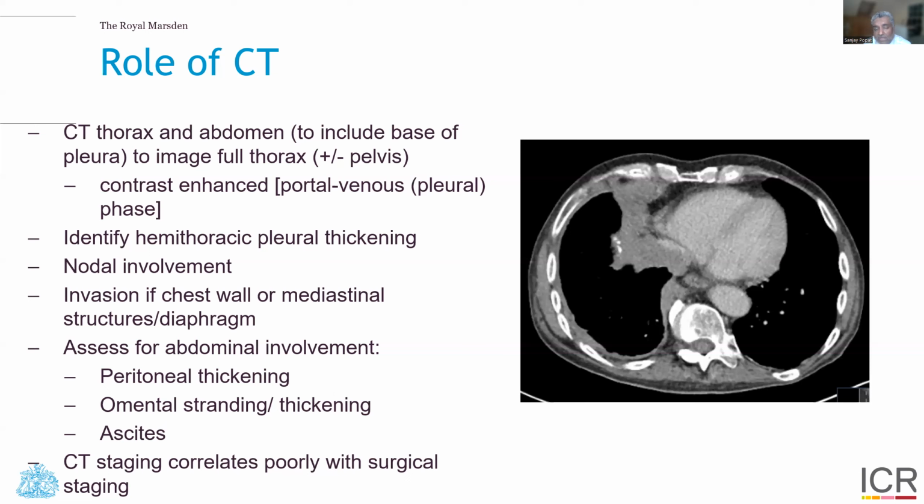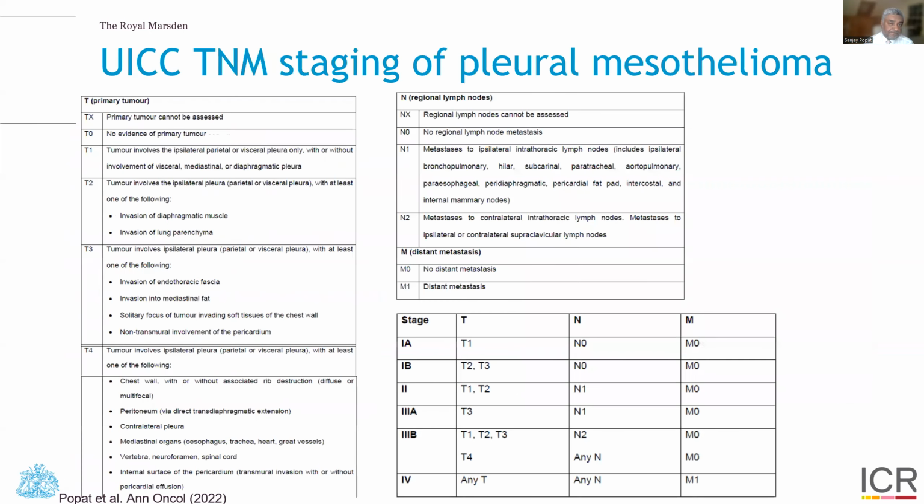And of course, we know that CT, whilst brilliant, is really quite a poor workhorse in documenting the amount of disease that we have on board, because it's quite difficult to sometimes see pleural thickening against the normal chest wall background. And indeed, there's often a discrepancy between what's found at time of surgery, if the patient does go down the surgery path, and the amount of extensive involvement on CT.